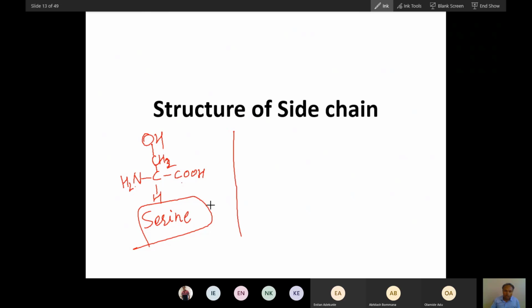Now, threonine is also a hydroxyl group containing amino acid. Now let's draw the structure of serine also. So this is amino, this is acid. Now this is what? Alanine. To this I have added OH. So this is serine. If you add a CH3 group at the end of this serine, this becomes threonine.